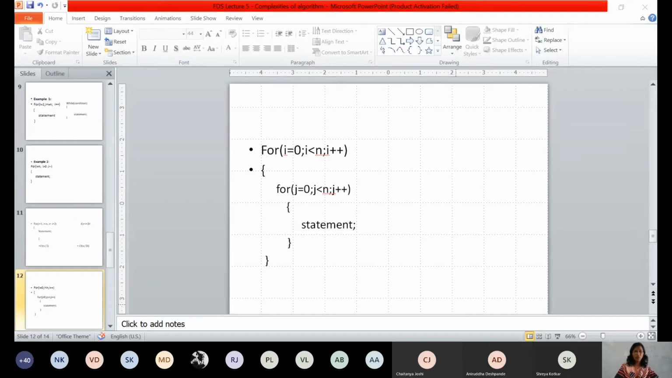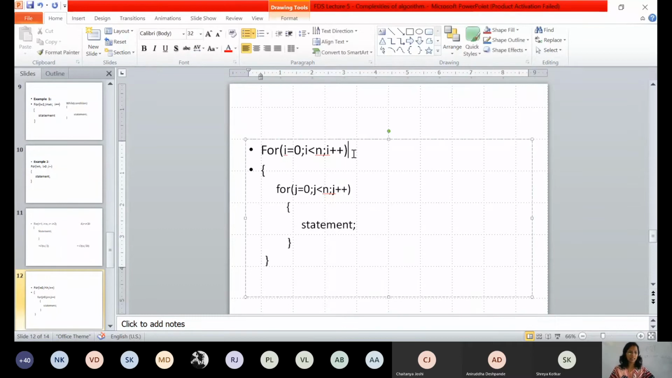There is one inner for and there is one outer for, right? So two for loops are there. So tell me, how many times your outer for loop will be executed, how many times your inner for loop will be executed, and then how you will calculate the time complexity of the algorithm. Tell me how many times this outer for loop will be executed.